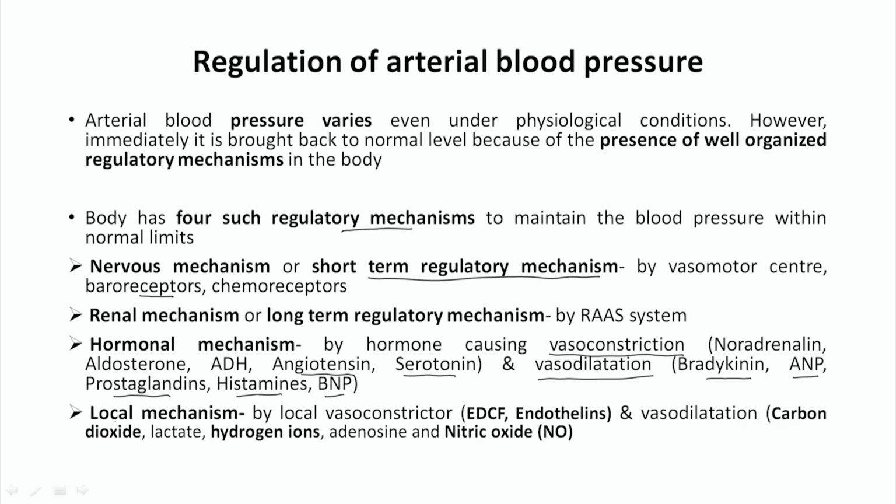Now, the other factors are the local mechanisms, like local vasoconstrictors, EDCF and endothelins, which are vasoconstrictors, whereas carbon dioxide, lactate, hydrogen ion and nitric oxide are called vasodilators. So, by these four mechanisms we can regulate the arterial blood pressure.